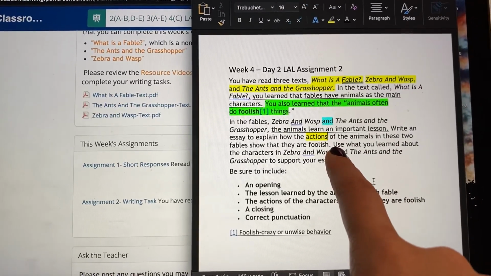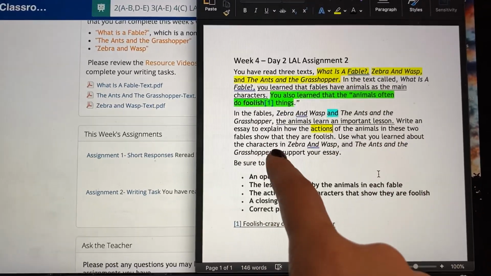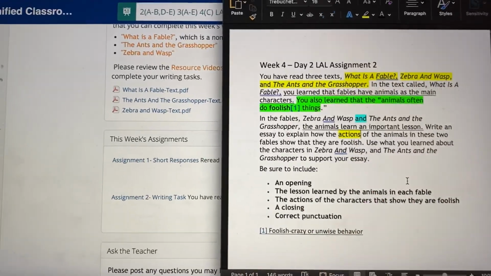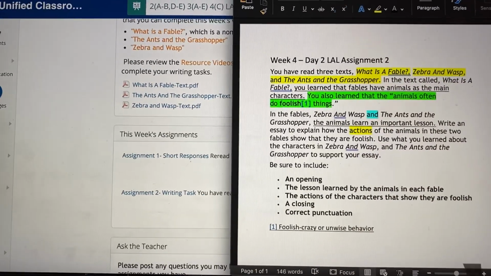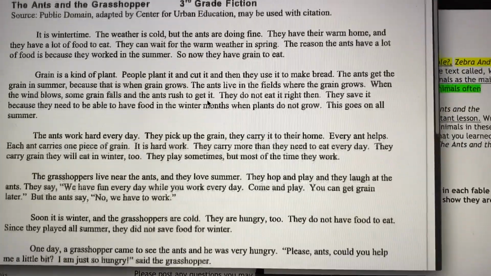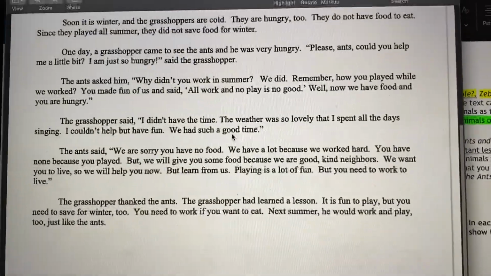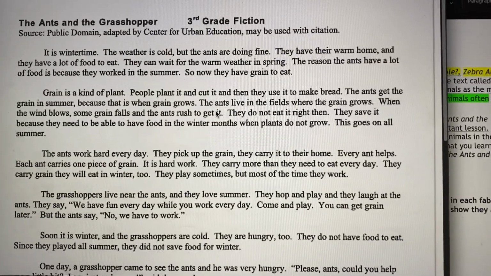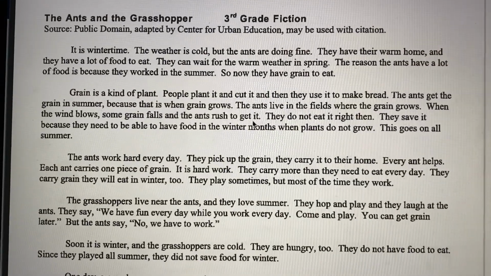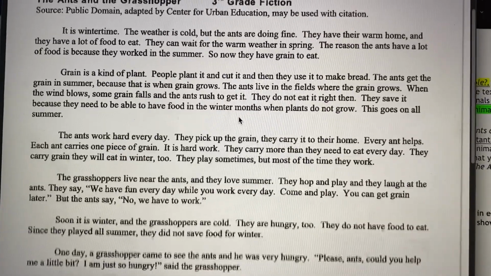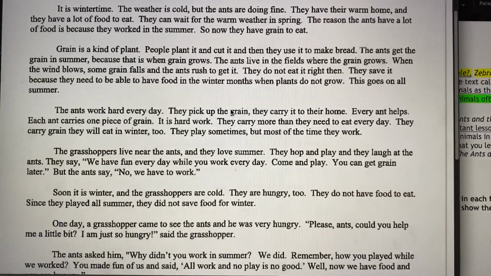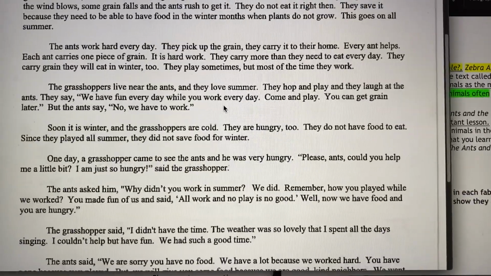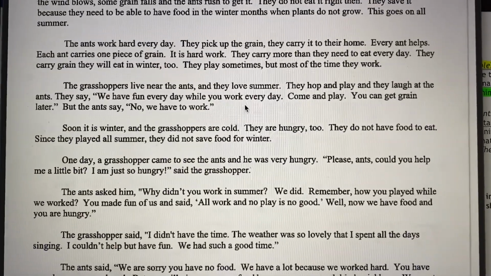And then it says here, use what you learned about the characters in Zebra and Wasp and The Ants and the Grasshopper to support your essay. So we have the story, The Ant and the Grasshopper. Remember, these stories are very short. So you already know in some of these where the problem is, where they acted foolish. In this story, the grasshopper is the one who acts foolish, right?